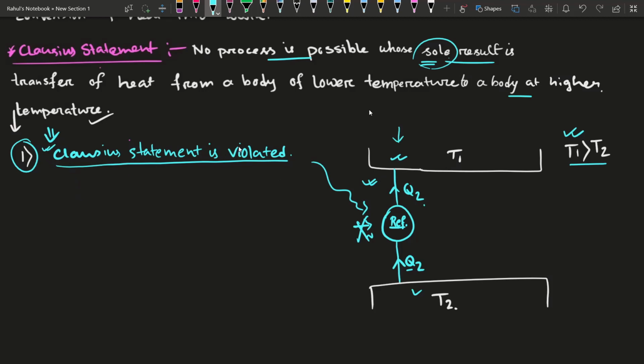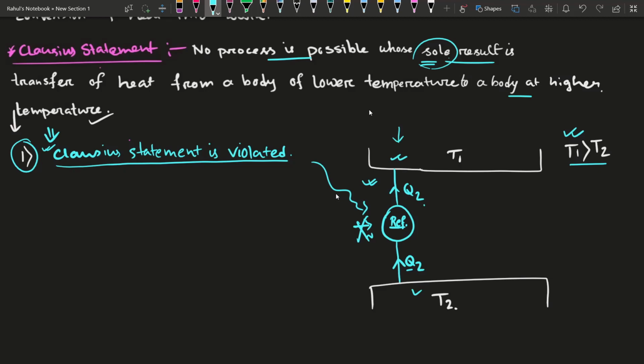Now we will see whether the other statement of the second law, the Kelvin-Planck statement, is obeyed or not here.